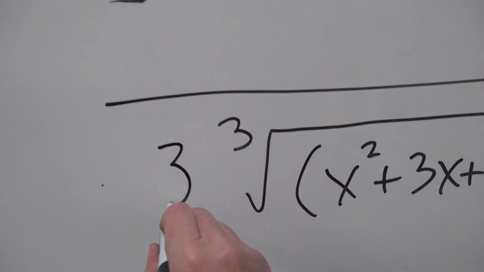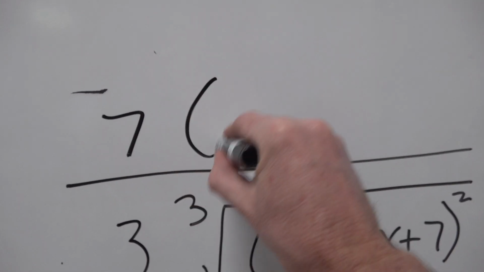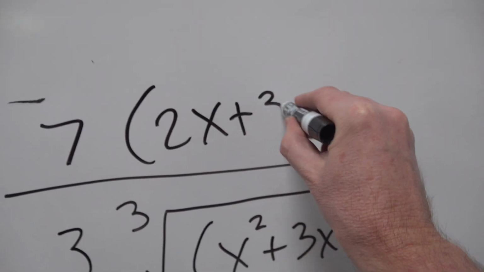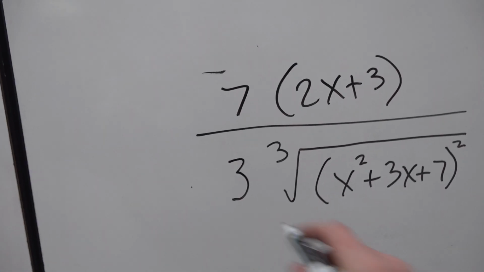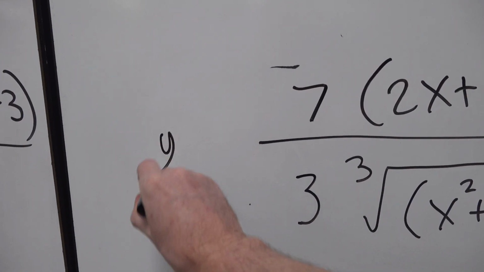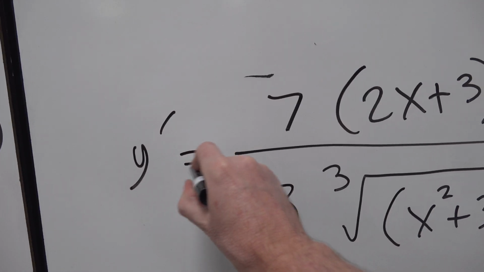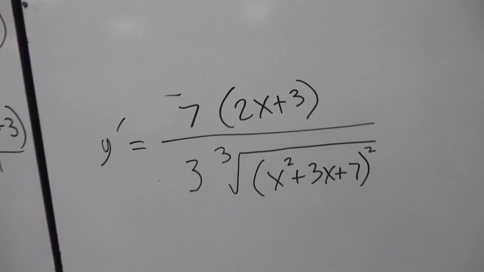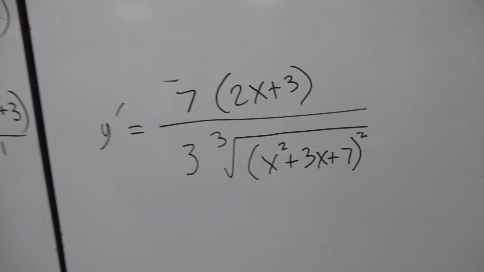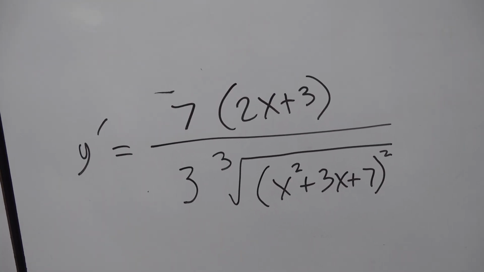What do we have? A 3. And we got a 7. And we've got a 2x plus 3. And there's no need to distribute, and later you will not want to distribute for sure, because you'll want this to be in what I would call factored form. It's all nice and factored and very efficient, okay?